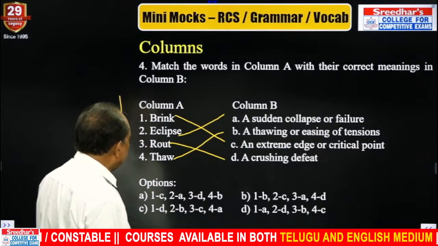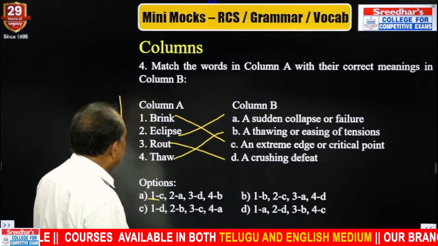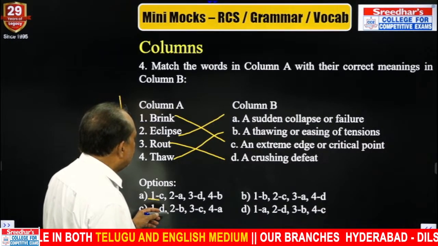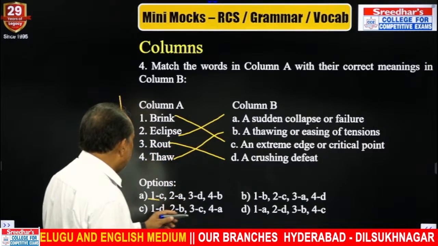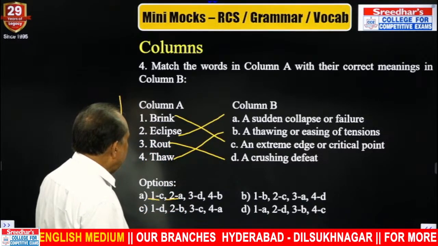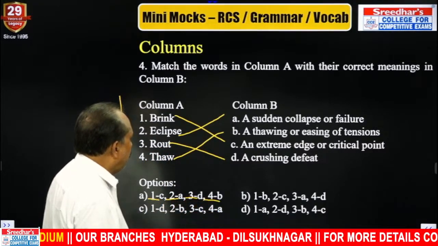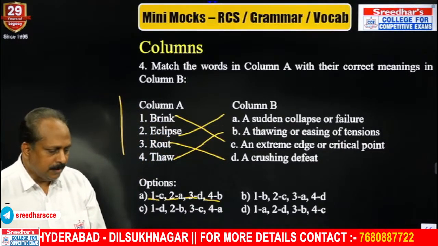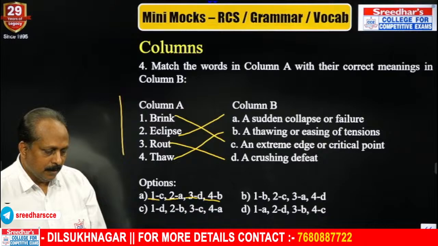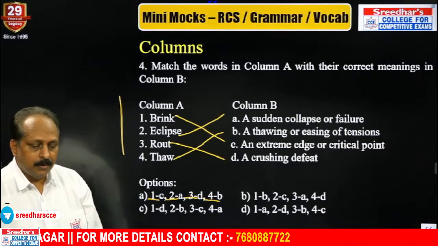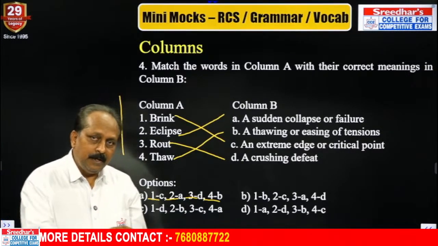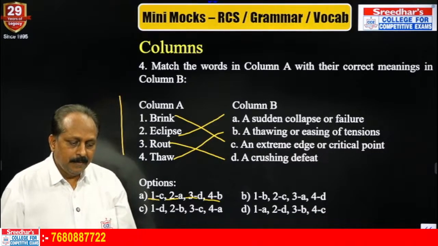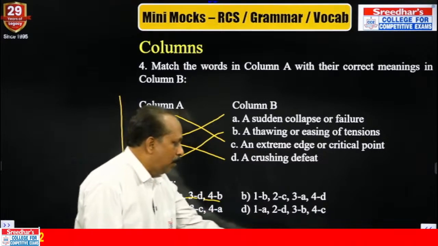What is the first one? 1C. 2 is what? Eclipse. That's what you must have thought. 3D. 4B. First option. Overshadow also you can say. Yes, of course. Why not? Who is that? Leelavati. You can say that also. But in the context of the editorial, some parties started vanishing. That you have to consider based on the context meaning.